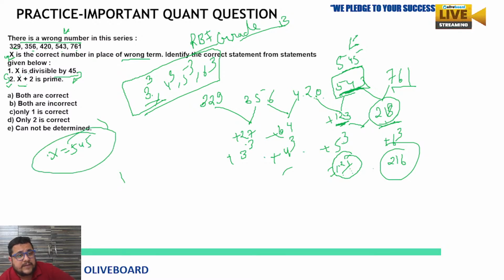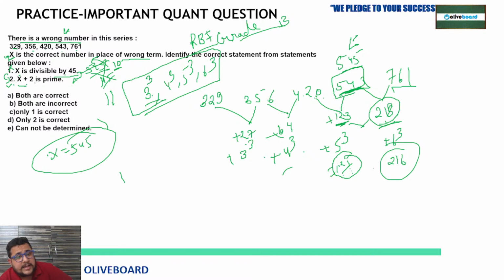Now we have to verify. The question is not solved yet. We have to check whether the statements are correct or not. X is divisible by 45. So is 545 divisible by 45? No. We will check once. 45 ones are 45, then 5 is the remainder. 45 elevens are 495, now 50 again, 5 is the remainder here. So we can say completely not divisible. That's why the first statement is incorrect.